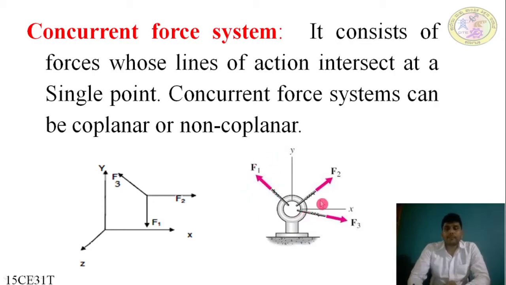Next, the example: the pin is tied with strings here in different directions, but all the forces F1, F2, F3 in this figure are on the same plane, the XY plane, and the forces also intersect at a single point, or start from the single point at the origin of the XY plane. So it is called coplanar concurrent forces. Let's move to the next slide.